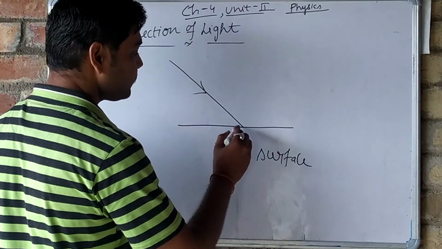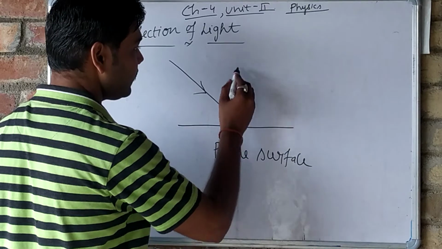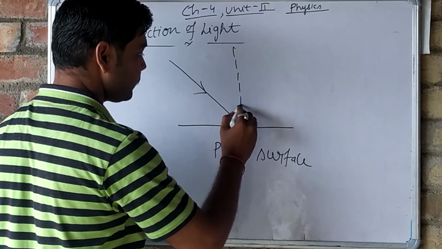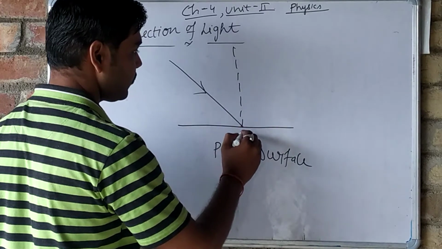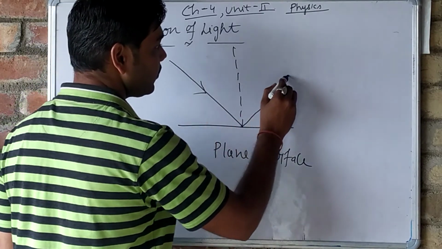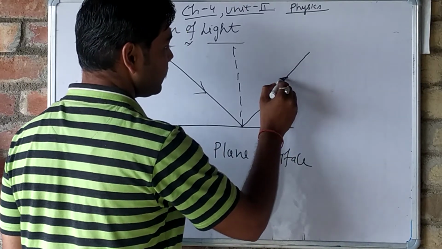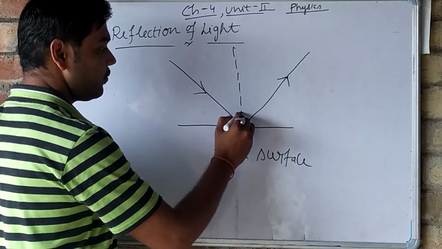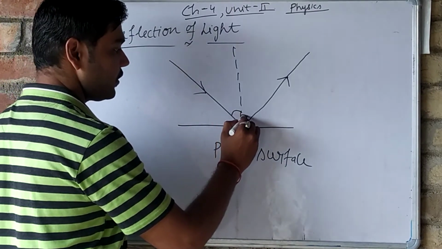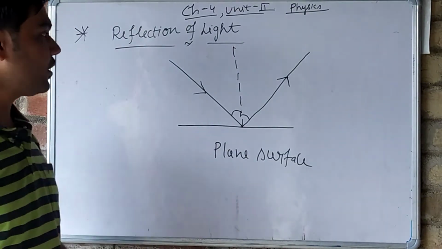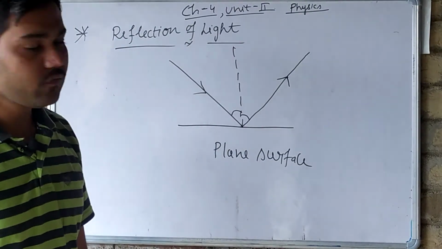After striking here, we will draw a normal to this point. Okay, what happens after striking this point? It will go in this direction, making some angles. So this is known as reflection of light.